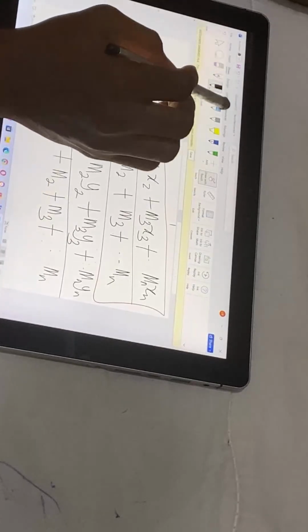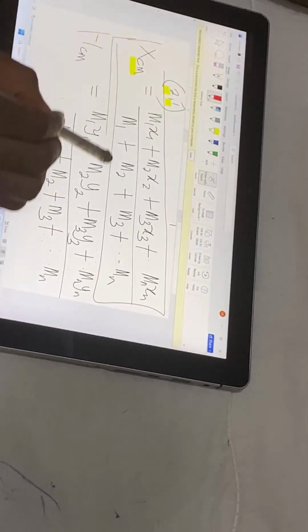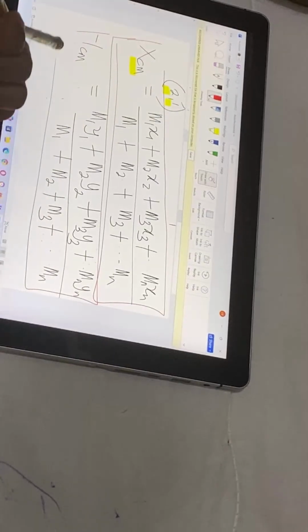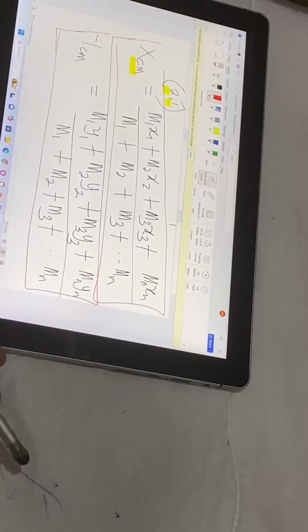So these are the centers of mass you are required to know: x center of mass and y center of mass.